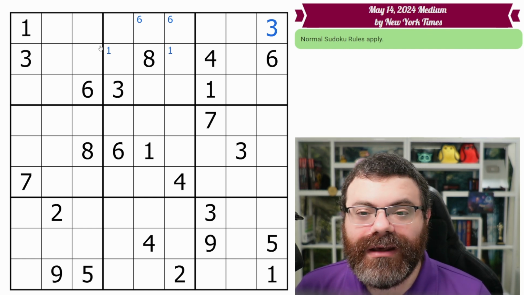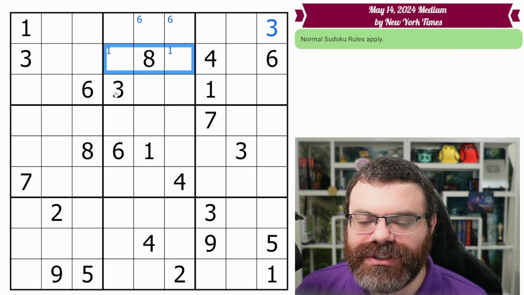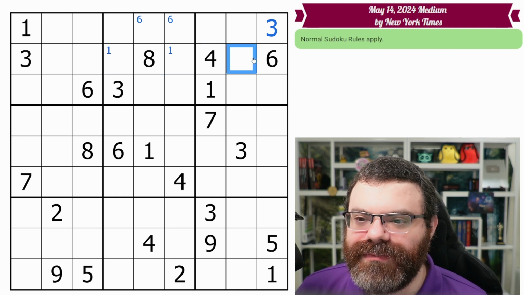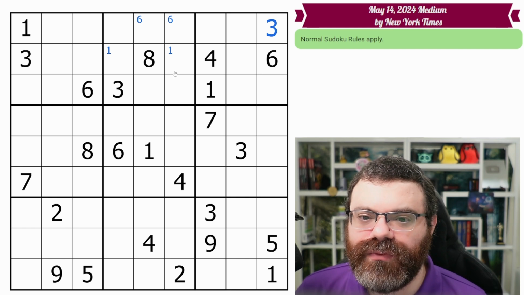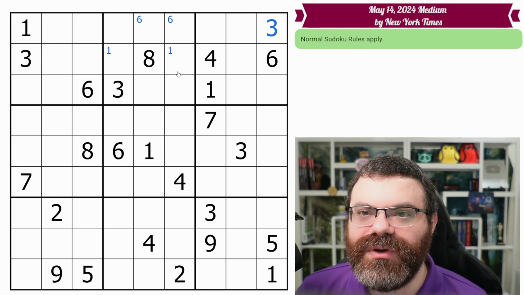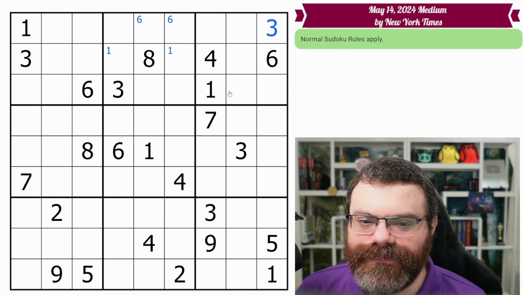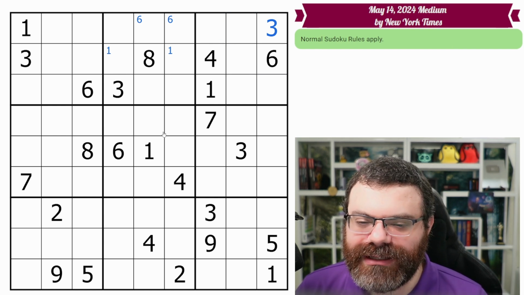Before we move on, I want you to look for a filled box row. The box rows are just rows within a box, right? So each box has 3 rows in it. So a completely filled one. So like this one, but if this were filled with like a 2, right? That would be a filled box row, but it's not. So we don't have any. And then also any row or box that has 4 or fewer open cells in it. So like this box has 5 open cells, so that's not one of them. We don't have any of that either. So what we're going to do is we're going to move on to the next band after having not found those.